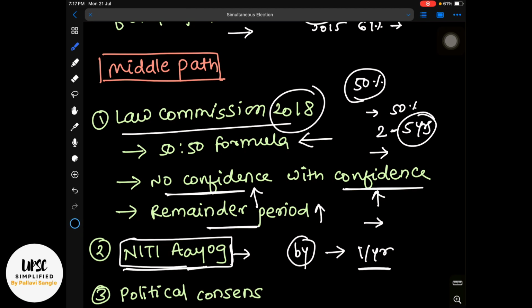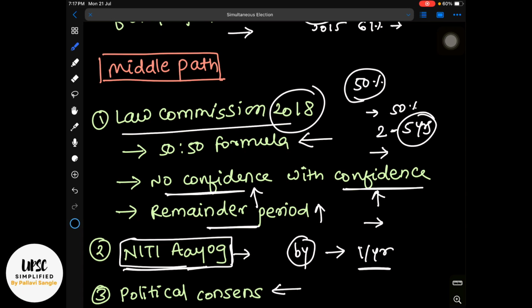Then for all these things, we must develop political consensus. It should not be a decision taken in jerks. It should not be a quick fix. We have to develop this political consensus first, and multi-party discussions, deliberations, conventions should be there to discuss all these things, and a way out should be formed by consensus, from a multi-dimensional view and analysis point of view. So simultaneous elections should not be seen as a quick fix.